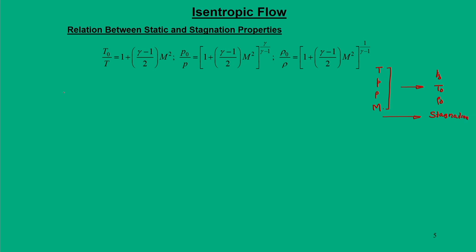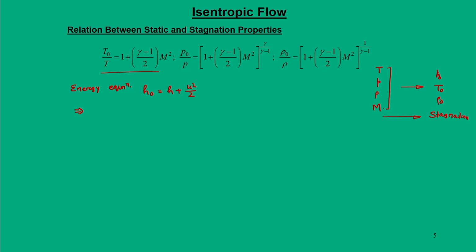So, to derive these relations, the first task is to look at the temperature. The temperature is fundamentally related to the energy equation. You recall from previous lectures the total enthalpy H naught is equal to H plus u square by 2 for a one dimensional flow.